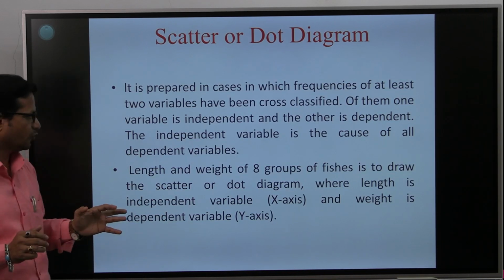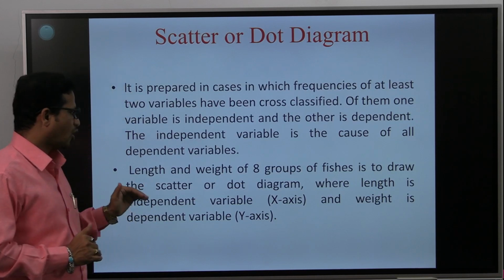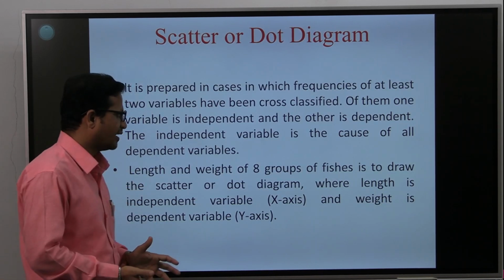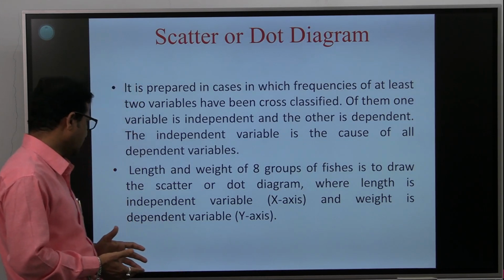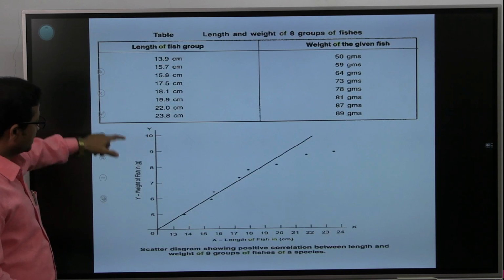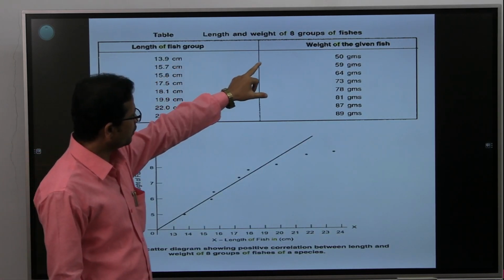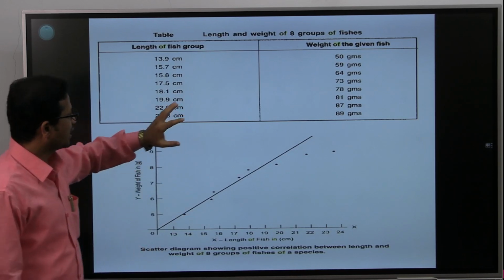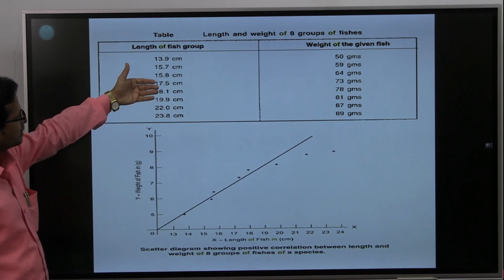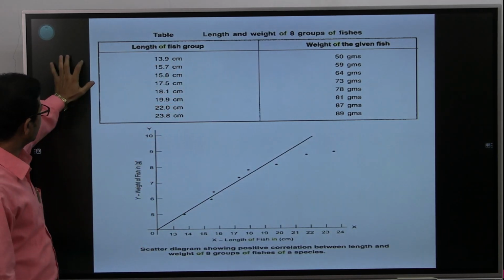The length and weight of 8 groups of fishes are used to draw the scatter or dot diagram, where length is the independent variable, on the x-axis, and weight is the dependent variable, on the y-axis. Here we can see the x-axis and y-axis. One can understand the length and weight of fishes. Here we can observe the length of fish, and here we can observe the weight of fish, and this is the scatter diagram.